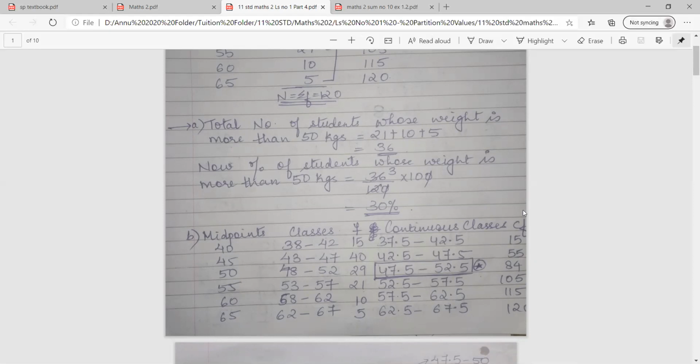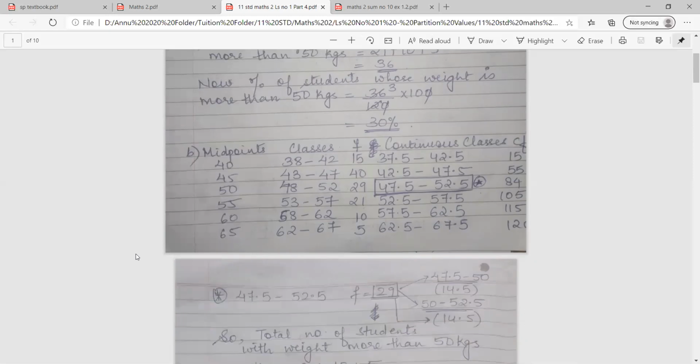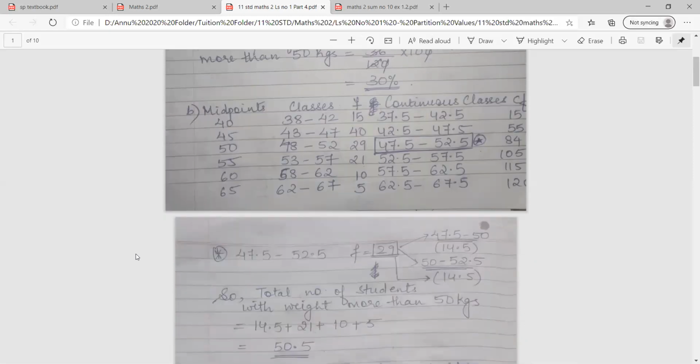And the CF column we have already prepared. The question they are asking is the same. How many students have weight more than 50 kilos? Now try to understand this logic, class.